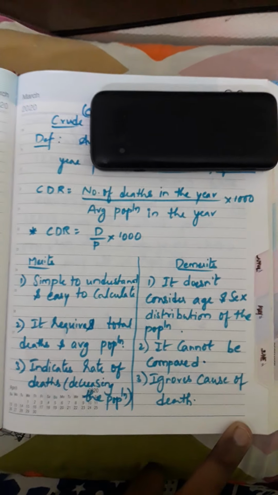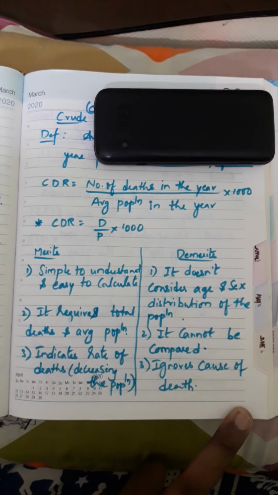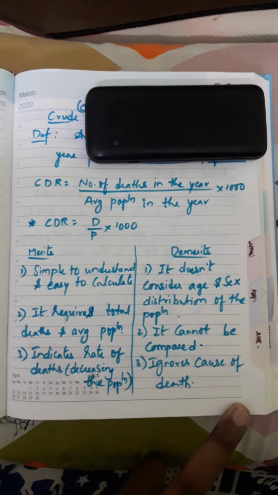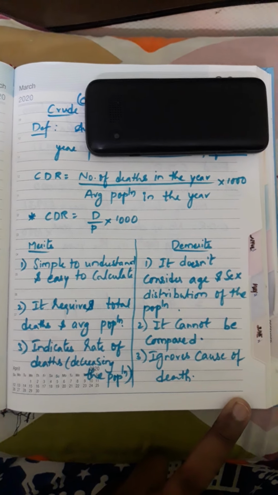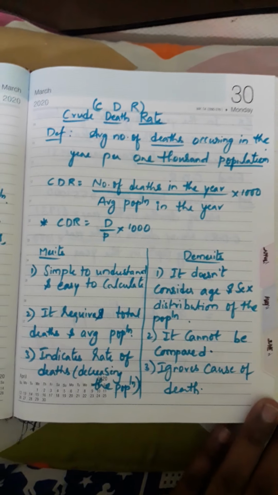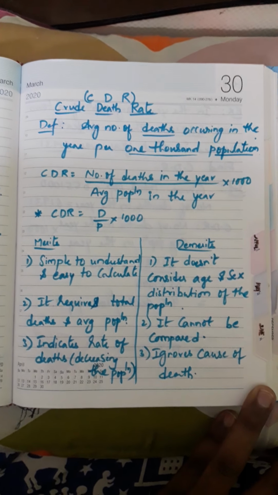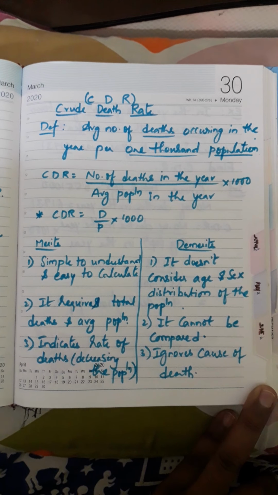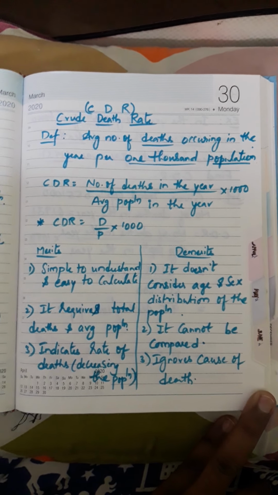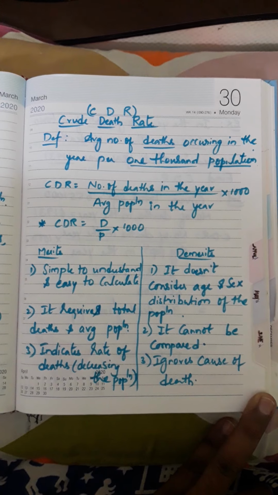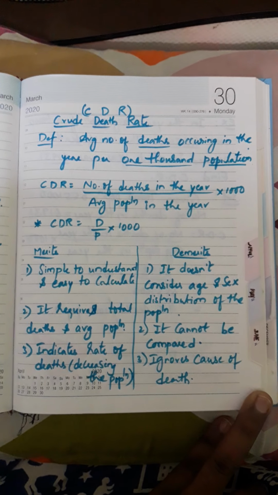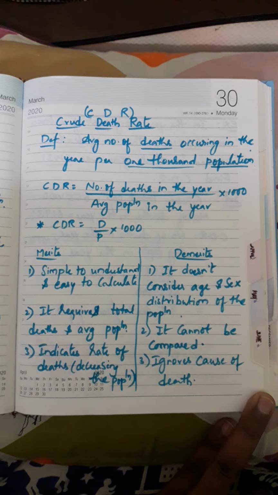So generally the cause of death is completely ignored. Am I clear? So this is all about CDR, merits and demerits. I hope I am very clear about the concept of crude death rate. Shall we have basic problems on calculation of CDR? Let us see the problems on CDR.